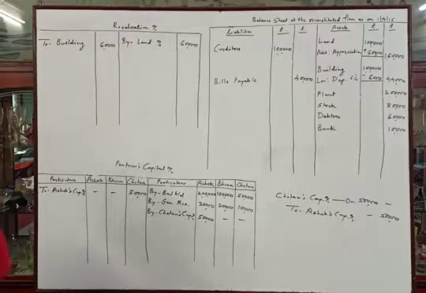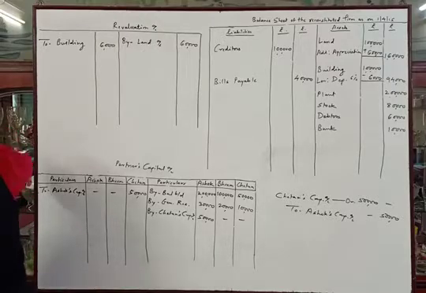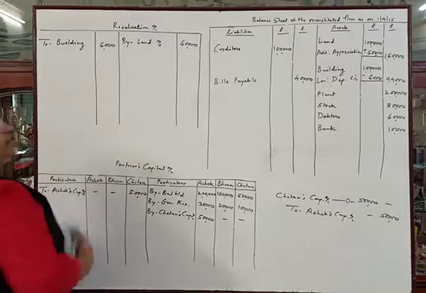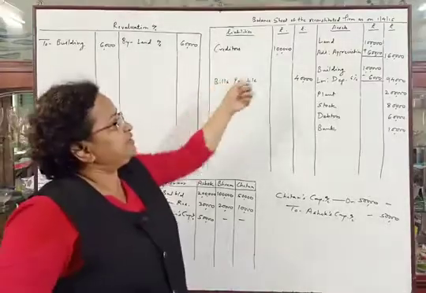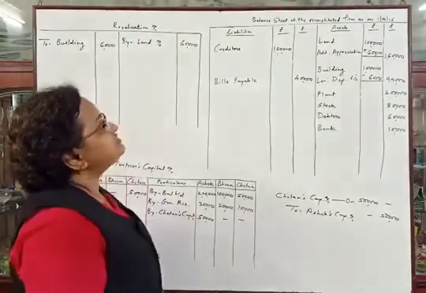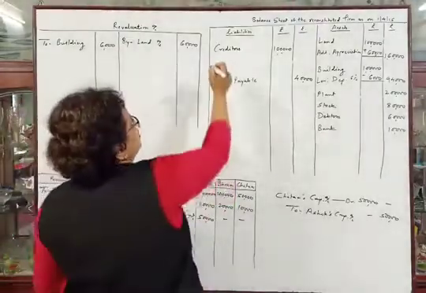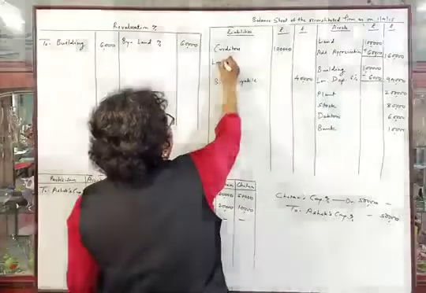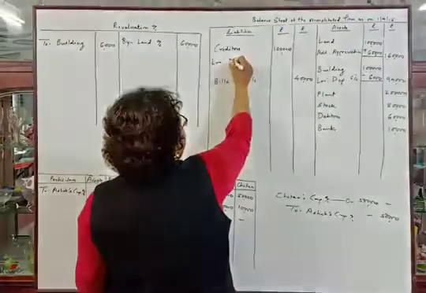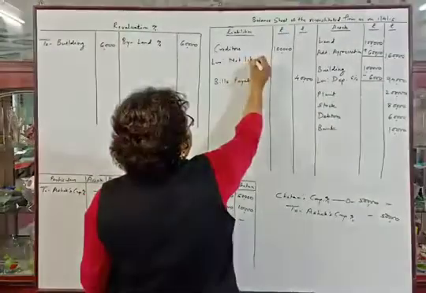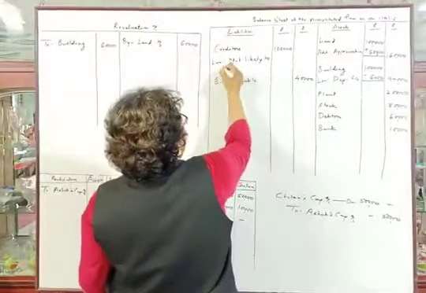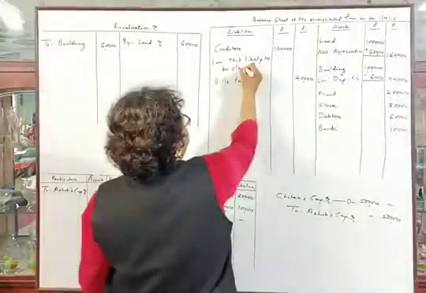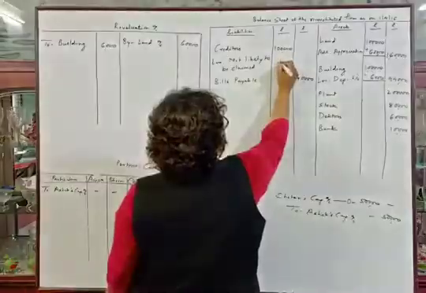Then next adjustment, creditors of rupees 12,000 were not likely to be claimed. Rupees 12,000 creditors, that is our liability, will be reduced by rupees 12,000 because it is not likely to be claimed. So we will deduct from creditors, less not likely to be claimed, 12,000.